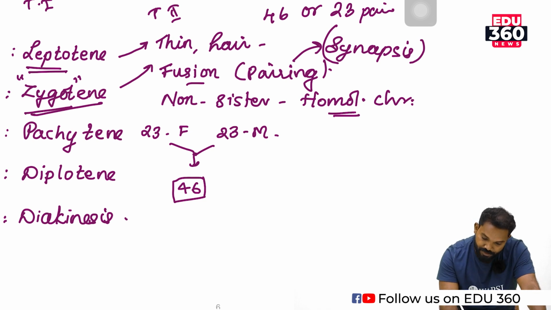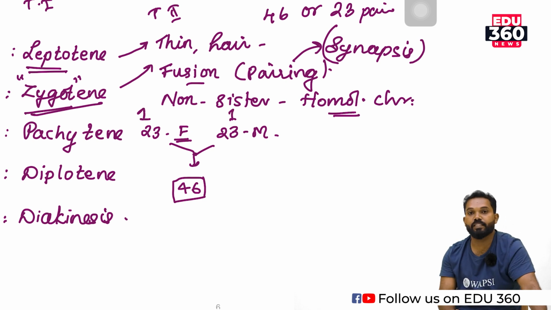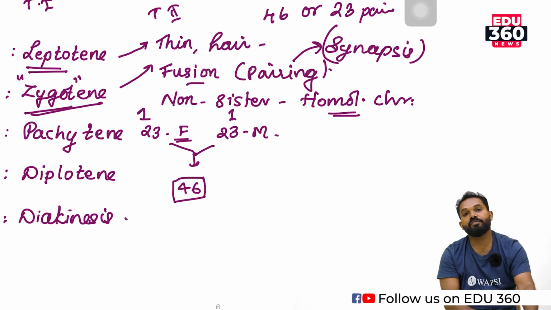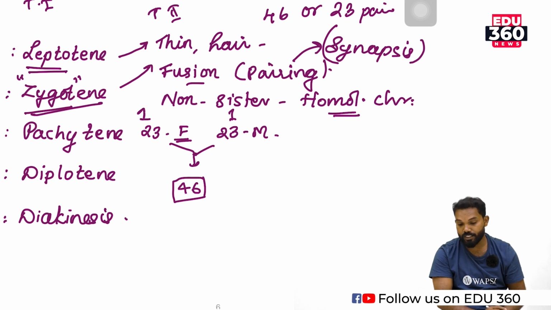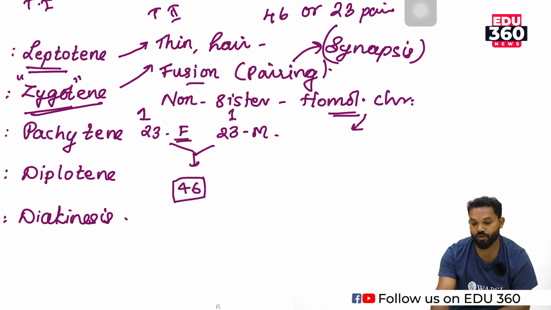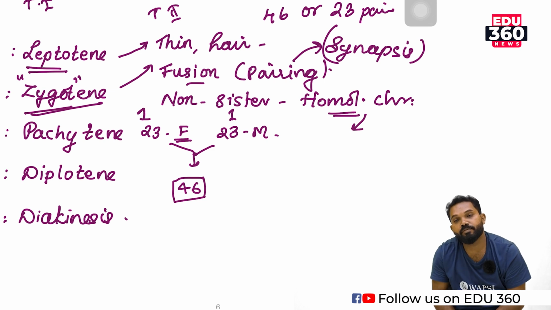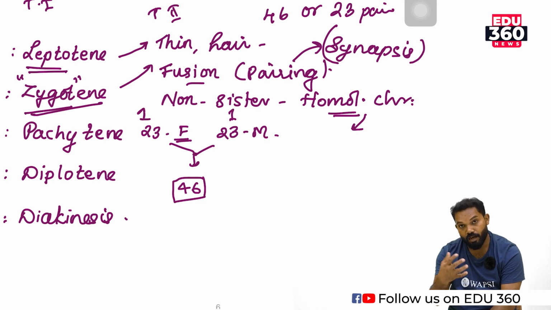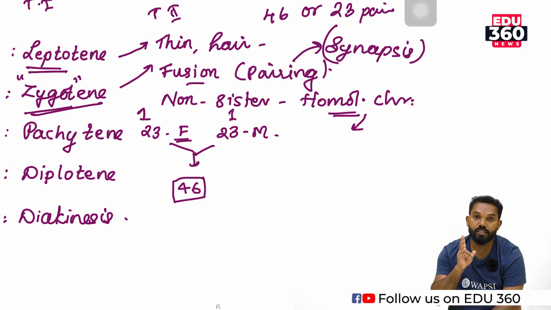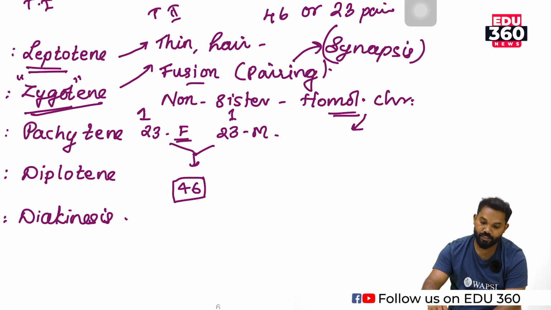So the first chromosome of the father and the first chromosome of the mother are similar because of their gene location. These two chromosomes having the same gene location are known as homologous chromosomes. So a homologous chromosome is a pair of chromosomes. In our diploid cells, there are 23 pairs, and each pair is a homologous chromosome. Then what is a non-sister chromatid?